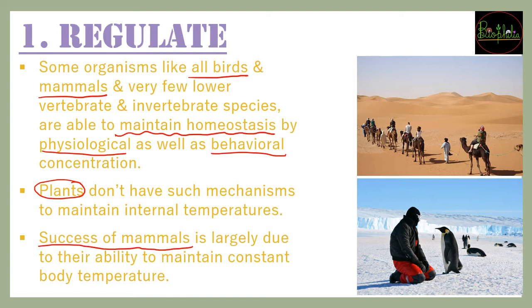Because of the ability to maintain a constant body temperature, humans can live in hot deserts like the Sahara, and even in icy cold regions, because they have the greatest ability to maintain their constant body temperature. Through sweating and shivering, the person can regulate his body temperature. So that is the first mechanism that can be used by organisms to maintain their homeostasis.